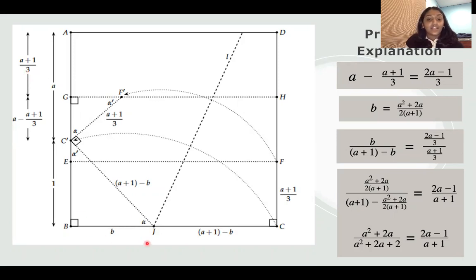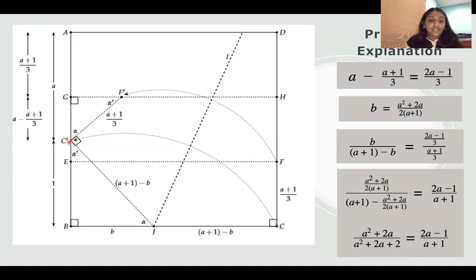So here we have point J, which is on line BC and shows the mark of the fold. And we call BJ B, and JC is A plus 1, so the whole side minus B. So to find segment GC prime, we have to do A minus A plus 1 over 3. So it would be this whole top section AC minus the 1/3. It's also written right here, and it is equal to 2A minus 1 over 3.